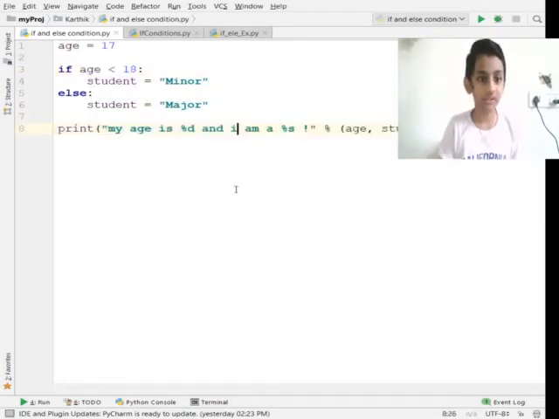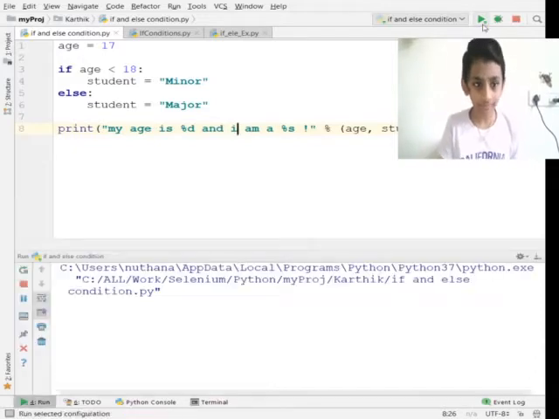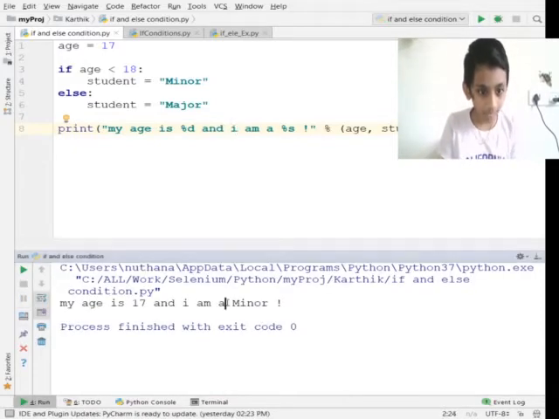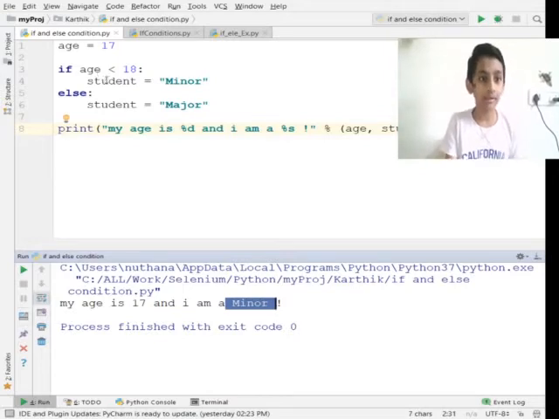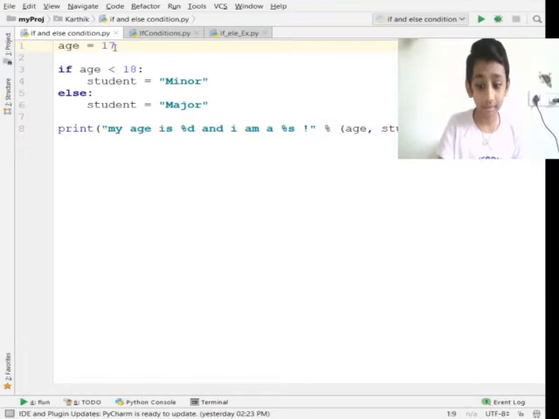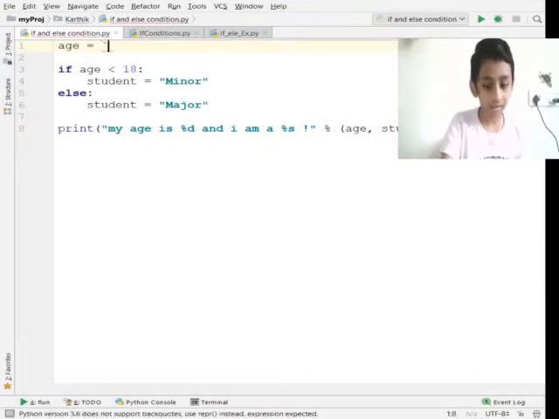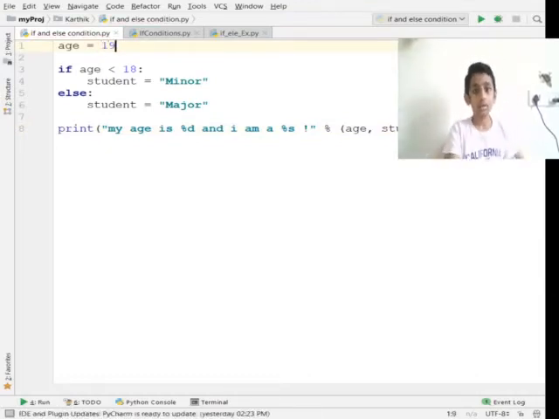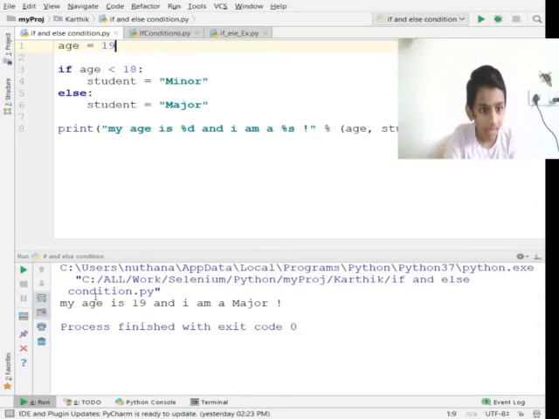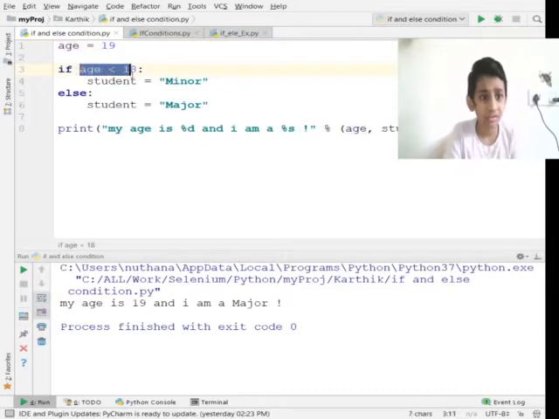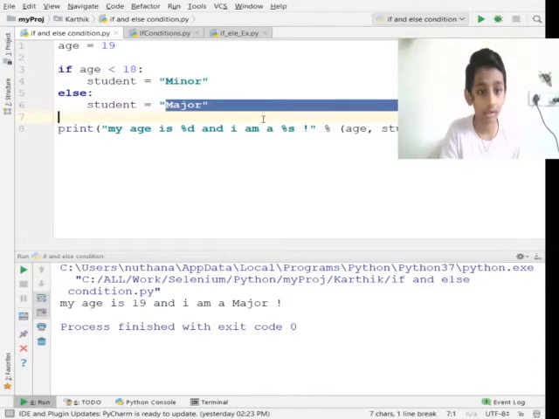And now the condition is true. Let's see what it executes. It prints the reminder as the condition is correct. 17 is lesser than 18, that's true. But when it's false, as I put 19 instead, it comes: my age is 19, I am a major. As the condition is not true, it's false, as 19 is not lesser than 18. So it printed the major statement instead.